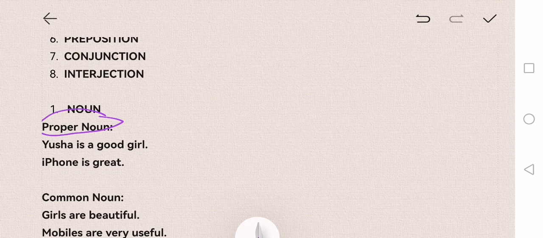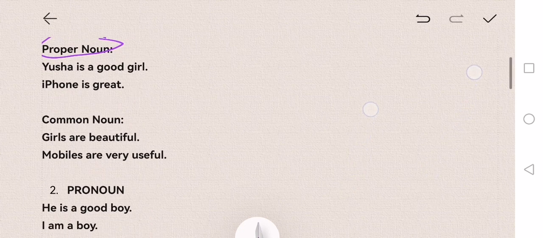So if I say Usha is a good girl, we all know that it is Usha who is a good girl. So it's specific. Okay. Our iPhone is great. So now we know that we are talking about the iPhone, not Samsung, not BlackBerry, not any other phone. Okay, so that's why it's a proper noun.